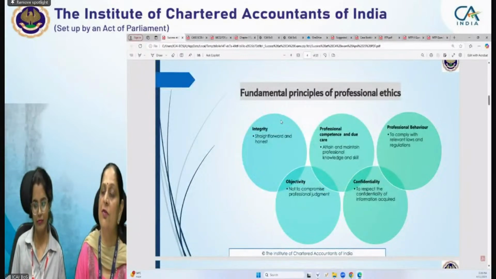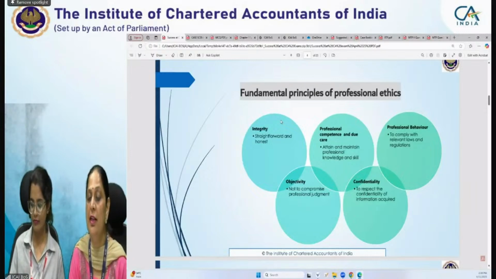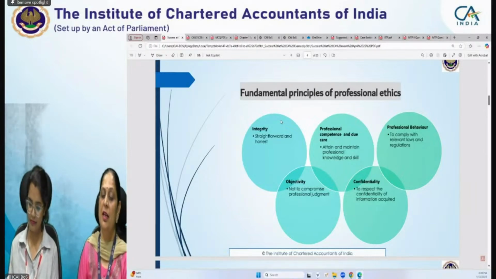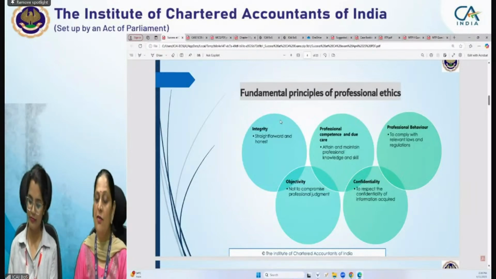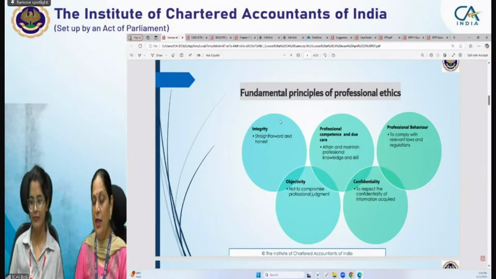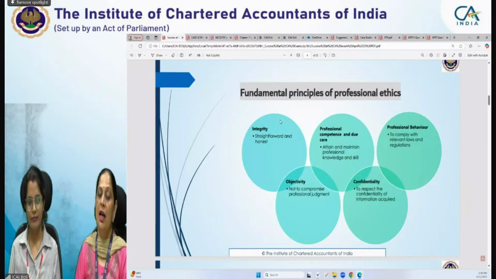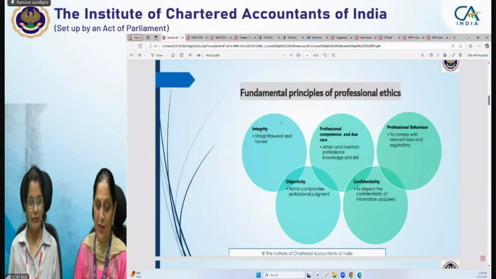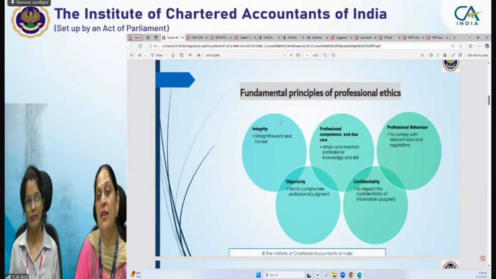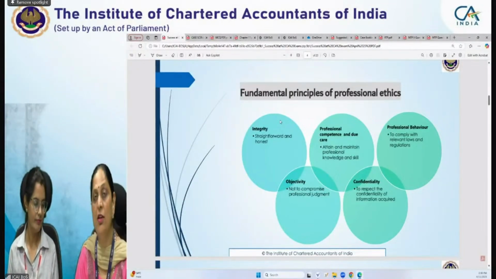Before we proceed for MCQs, we would like to discuss with you what are the fundamental principles of professional ethics. I hope you all have revised this chapter. It is a very important chapter, and in the January 25 examination also, identification of the fundamental principle as well as identification of threats and how to address the threat question was asked. For 5 marks, it was threat based, right? And for identification also, the question was there.